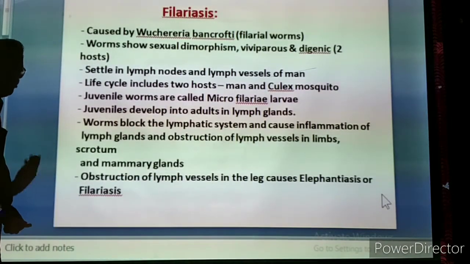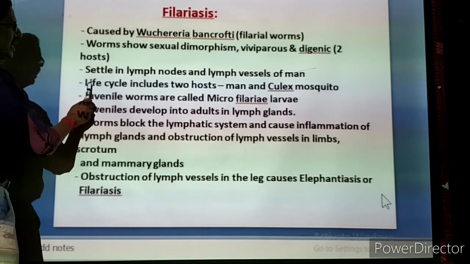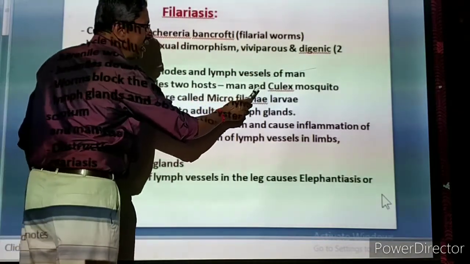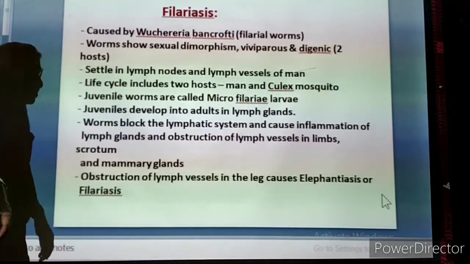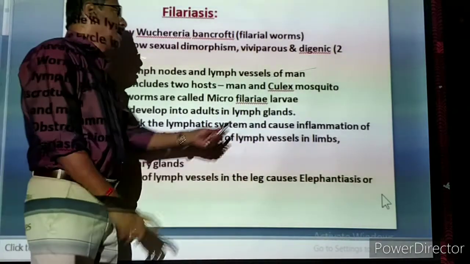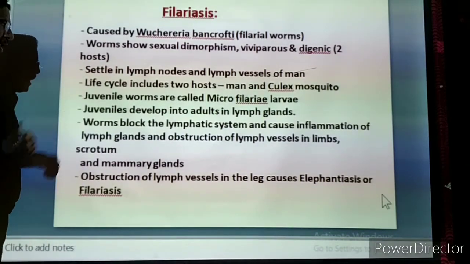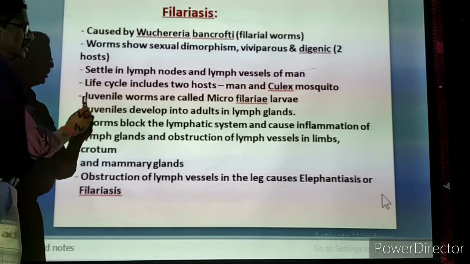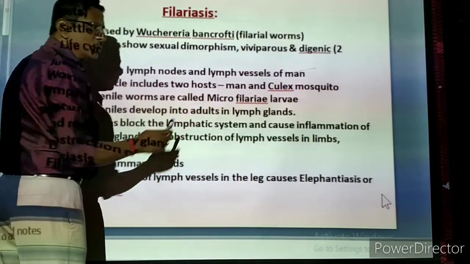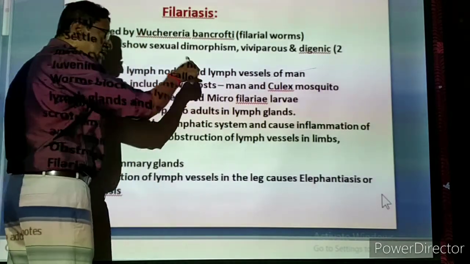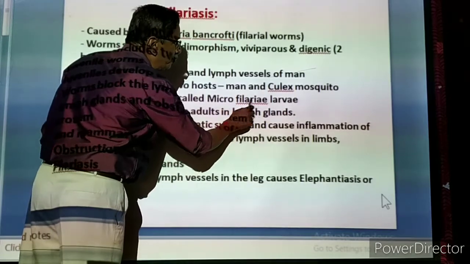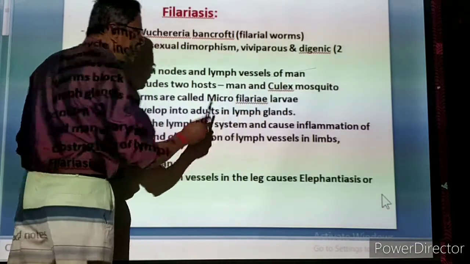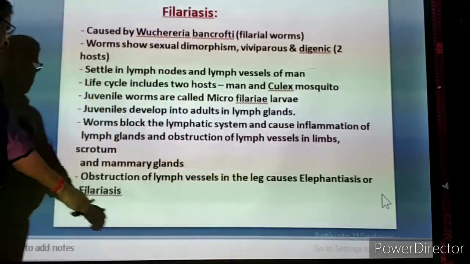When they grow and keep on multiplying, they block the passage. The life cycle includes two hosts, that is digenic, what I told: man and the Culex mosquito. It is one type of mosquito, called a Culex mosquito. That is the second host. The juvenile worms, very young worms which hatch out from the eggs, are called juveniles. Already the parasite is microscopic, and the young one will be much more microscopic. So they are called microfilariae larvae. Larva singular, larvae plural.